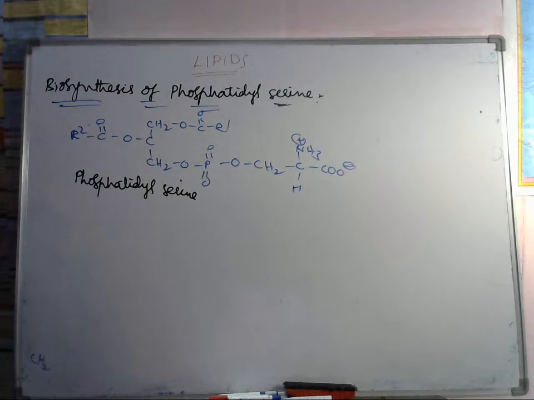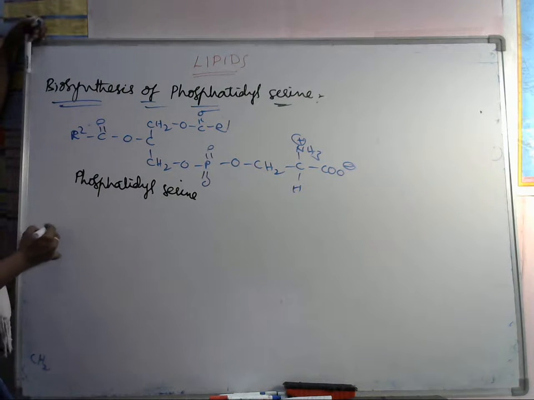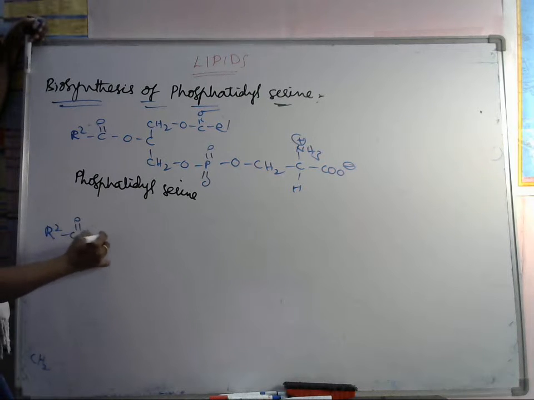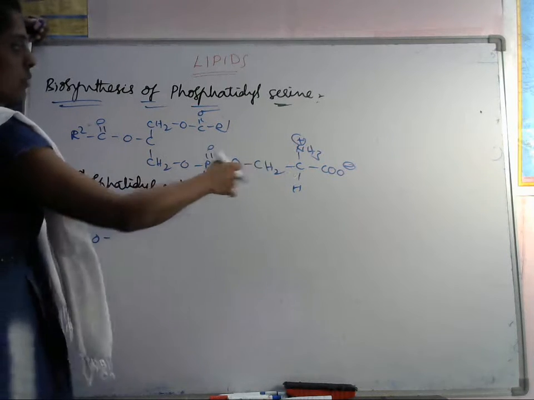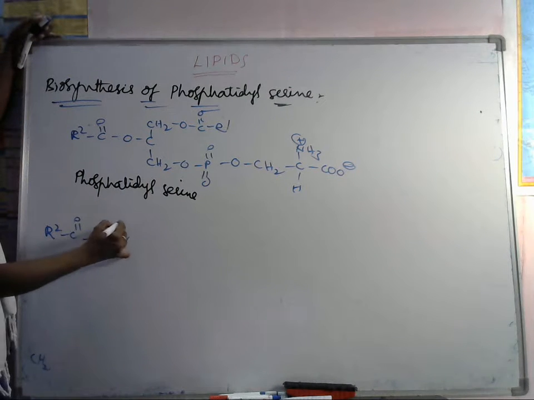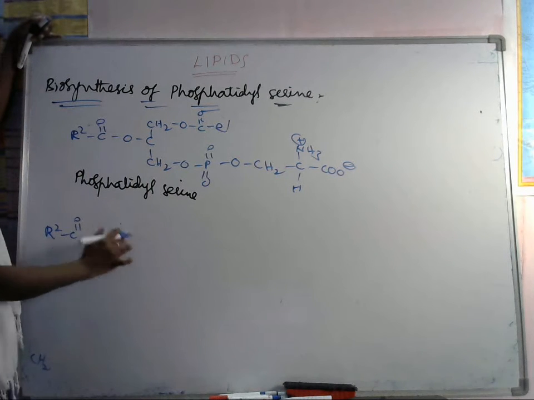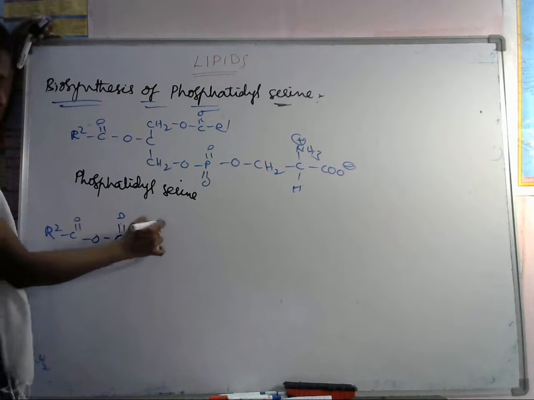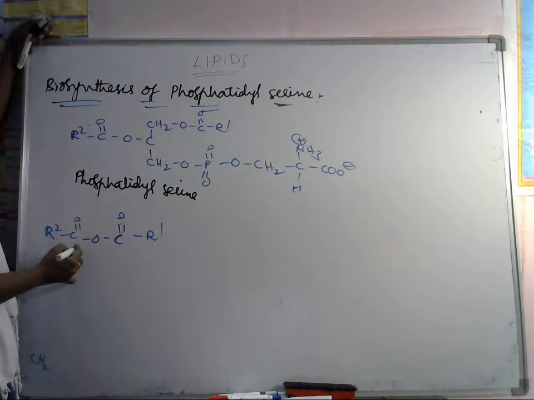How will it be? It is involved in this one. R2 C double bond O. Here this serine group is there, so that's why it is serine. CH2 C double bond O R1. Next, you have to take CH O C double bond O R2.